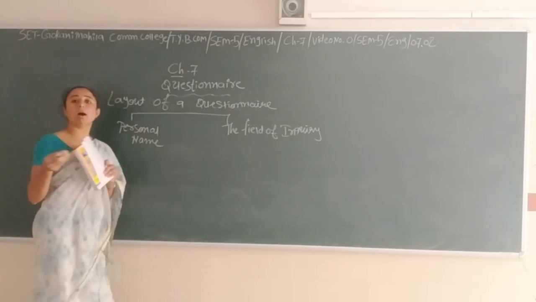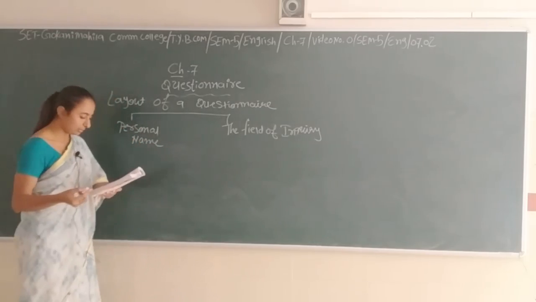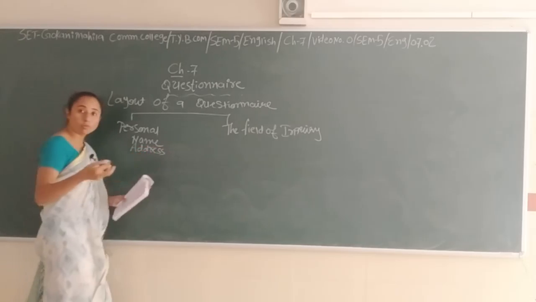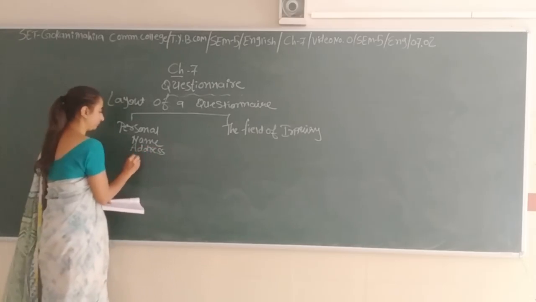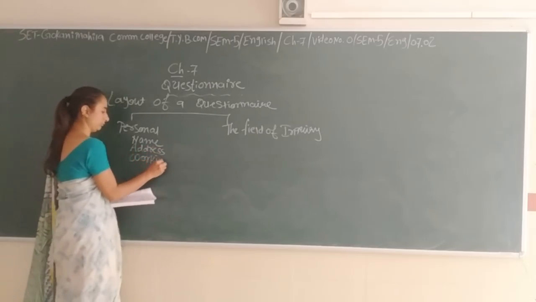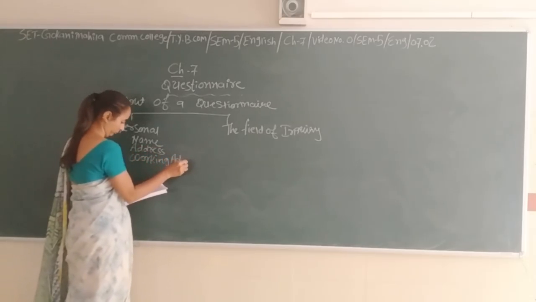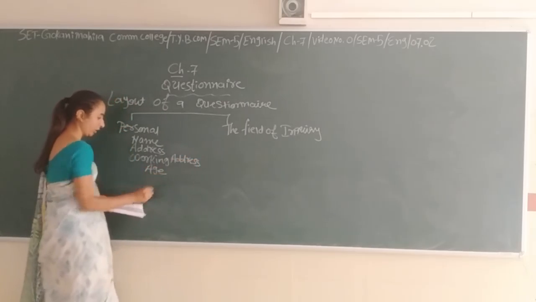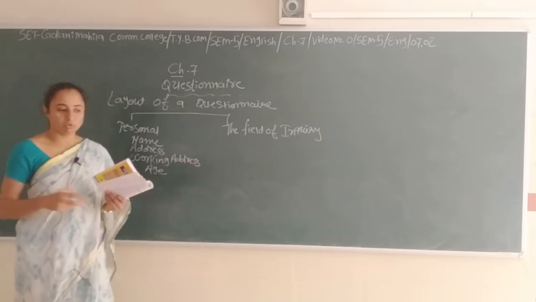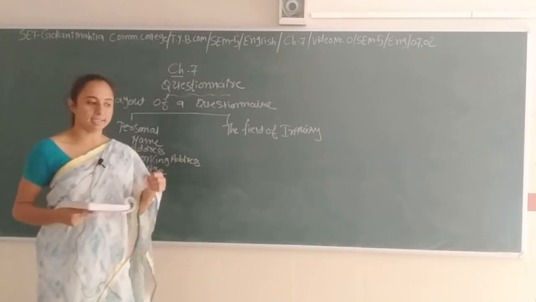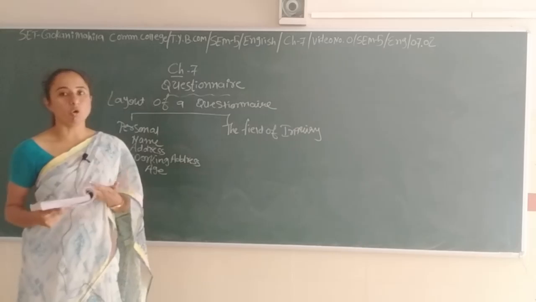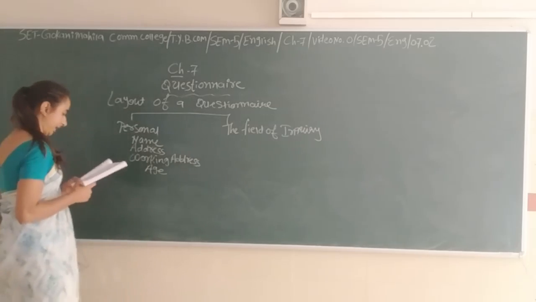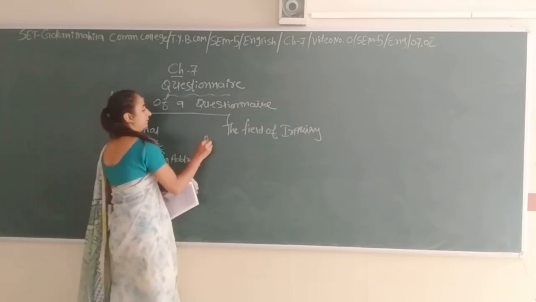If you want to know about their residence, you can ask them the address, the occupation of a particular person, age, in which kind of group he belongs. Is he young? Is he old? Is he adolescent? Is he a child? Is he of old age or a senior citizen? Medical status.